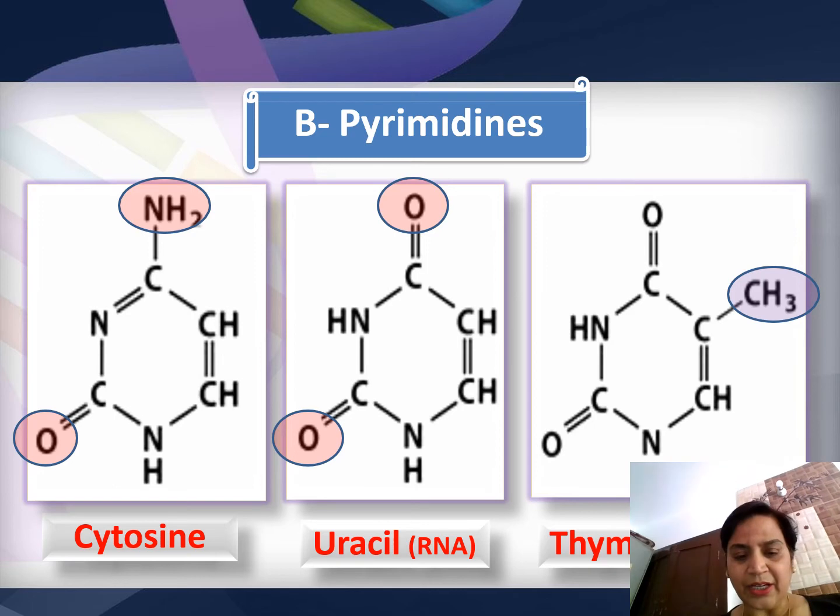Pyrimidines are cytosine, uracil and thymine. The basic difference, if you see the structure, you can very well imagine in purines it was an extra imidazole ring, whereas in pyrimidines this extra imidazole ring is absent. And here I am going to remind you just one thing. Just remember, thymine has an extra methyl group. I'll tell you the importance of this methyl group further when we are going to discuss the pyrimidine metabolism. So these are pyrimidines.